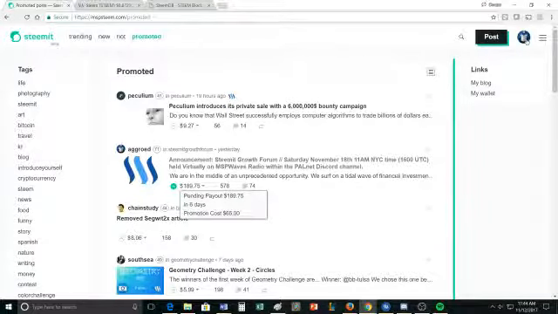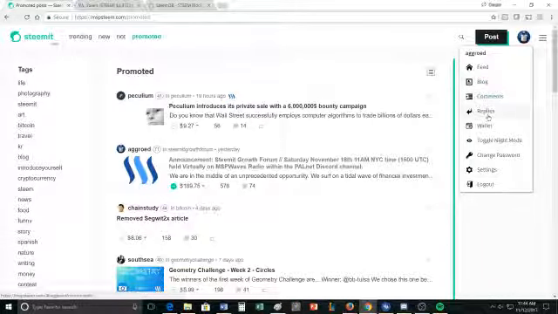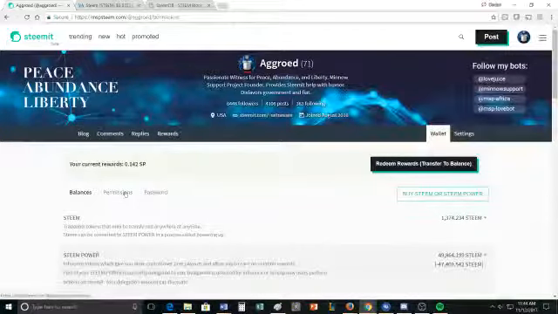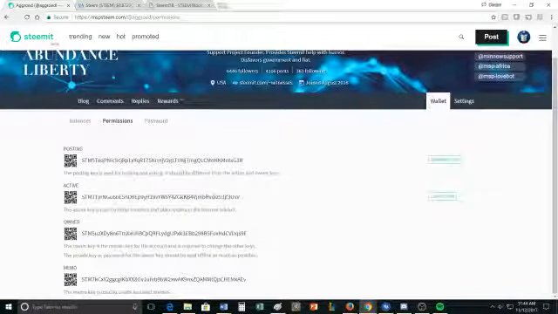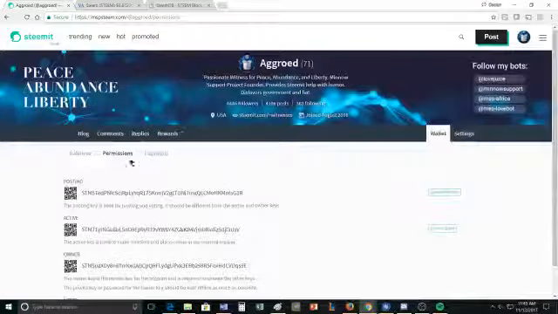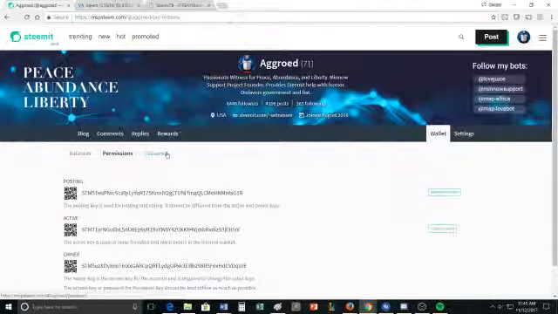So what else do we have here? Comments, replies, wallet. The wallet has a handful of permissions. So people are going to talk to you possibly about your posting key, your active key, or your owner key. If you wanted to go see what these things are, there's private keys. So there's ways that you can sort of post onto this and let others actually post on your behalf too, if they have those private keys. And I'm not going to show mine in a recording here, but you can change your password as well.